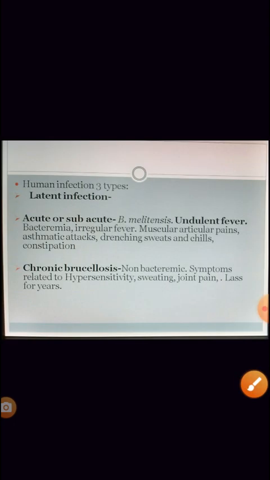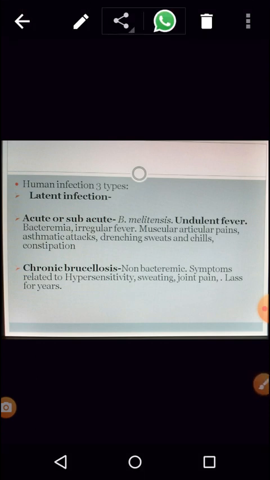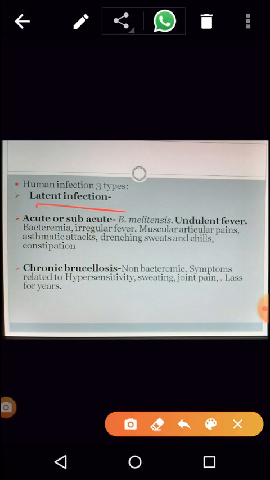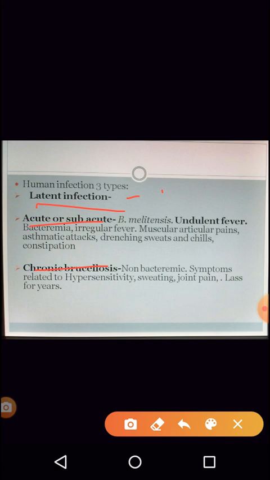Now let's move on to the types of infection. Generally in humans there are three types: latent infection, acute or subacute, and chronic. Latent infection is generally infection which is non-symptomatic, that is the person could be the carrier of the organism but the person does not show any symptoms. Acute could stay for a very short period, few days to few weeks. Very rarely it could be chronic.